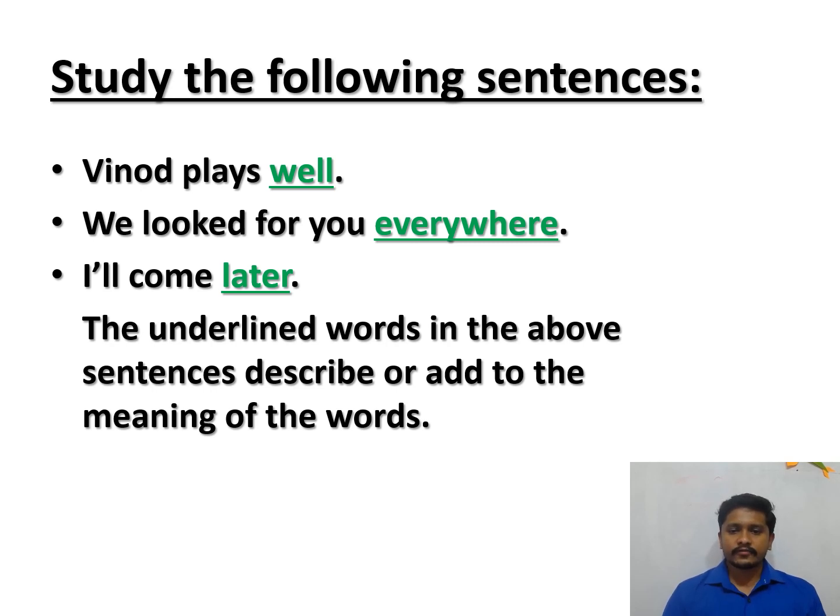The underlined words in the above sentences describe or add to the meaning of other words. That means, in Vinod plays well, we looked for you everywhere, and I will come later, well, everywhere, and later are the underlined words giving meaning to the other words.